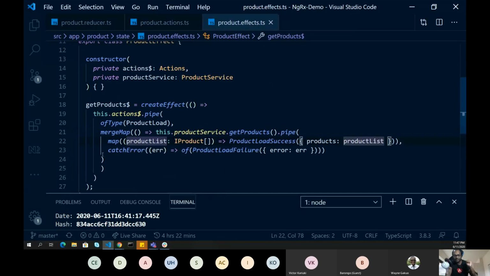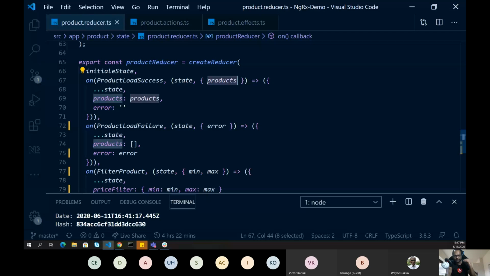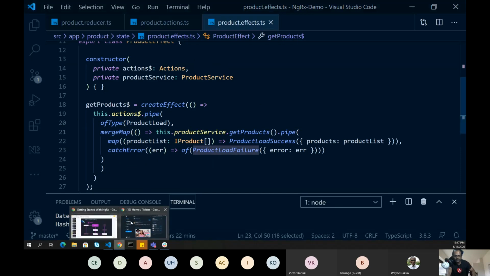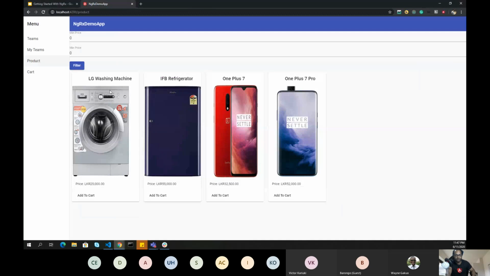If there is any failure, we are using another function provided by RxJS, which is called catchError. In catchError, we are again dispatching an action saying this is the error which we are getting, and the reducer will handle this particular action and just update the error information. So this is how your effects come into the picture. Let's go ahead and see that here.